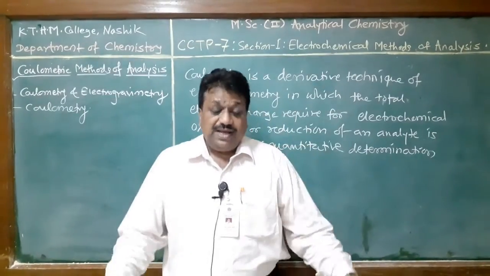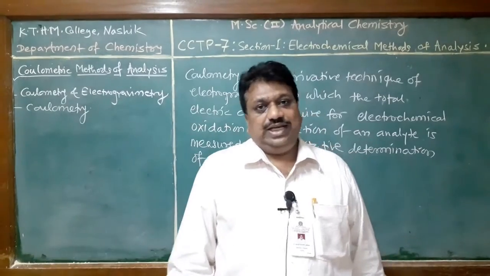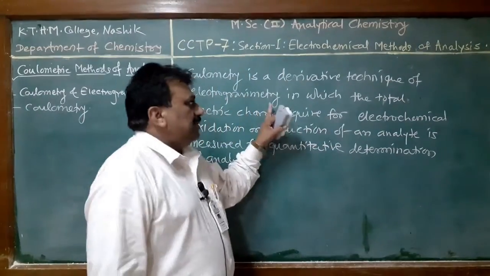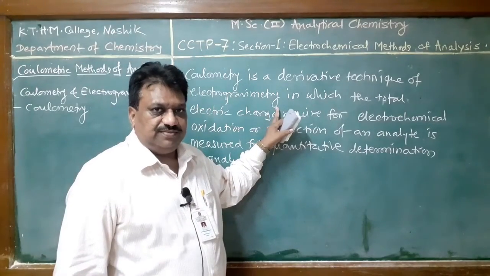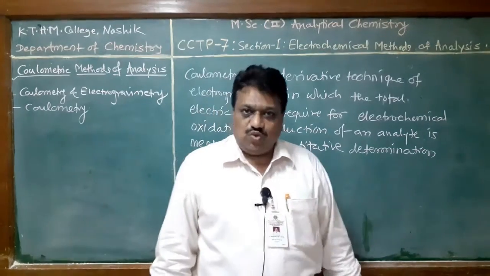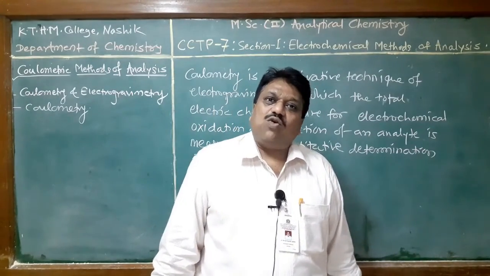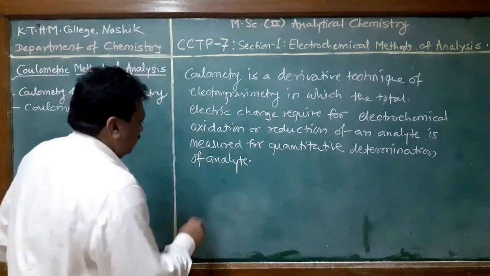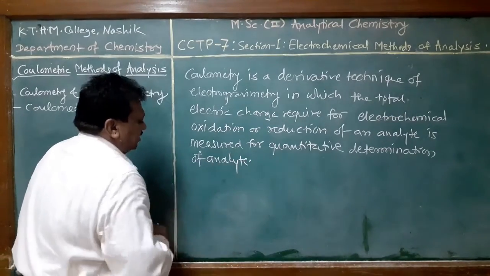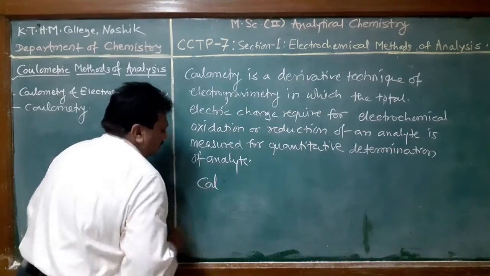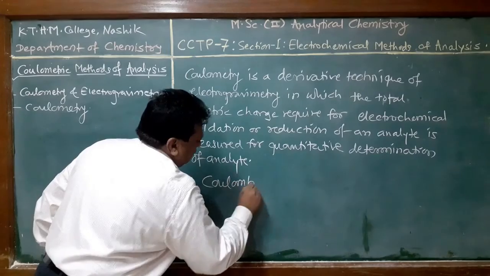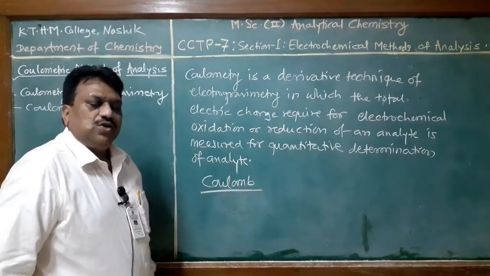Analyte may or may not be deposited onto the electrode, though its analysis is carried out simply by measuring electric charge. And electric charge is measured in coulomb, therefore the technique is called as coulometry. Why it is called as coulometry? Because electric charge is measured in coulomb, and therefore it is called as coulometry.